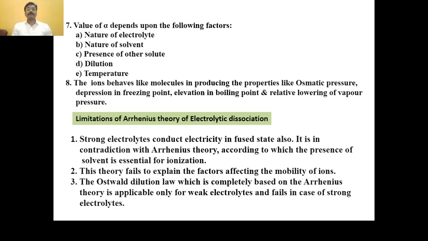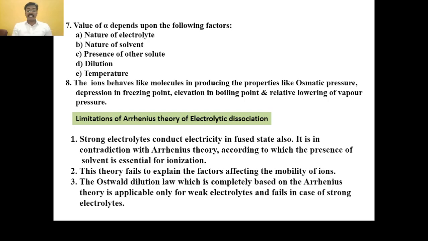To explain the limitations of the Arrhenius theory of electrolytic dissociation, various theories were put forward from time to time, but only some of these could explain the behavior of strong electrolytes.